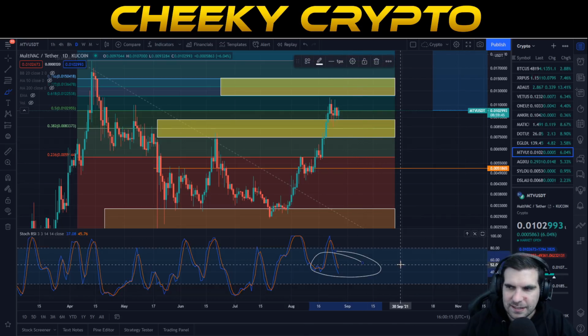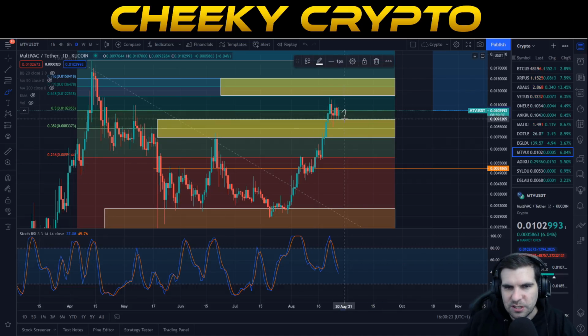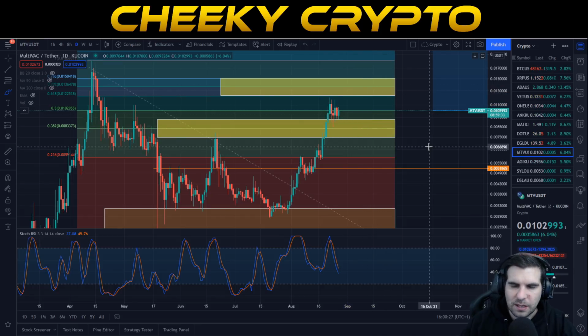But again, the daily is in line with the weekly, saying that a correction here on the stochastic RSI is likely to happen. It is likely to happen with the price and potentially just continuing to sideways trade for a moment or two before taking that next step. Okay, and so in terms of what our expectations are for BCAN, on the daily chart and the weekly chart, they are very much aligned to thinking that there should be a bit of a correction and a bit of a pullback. And this is, again, pretty common across many of these altcoins.